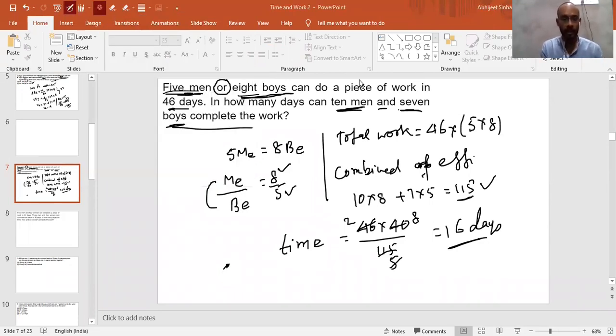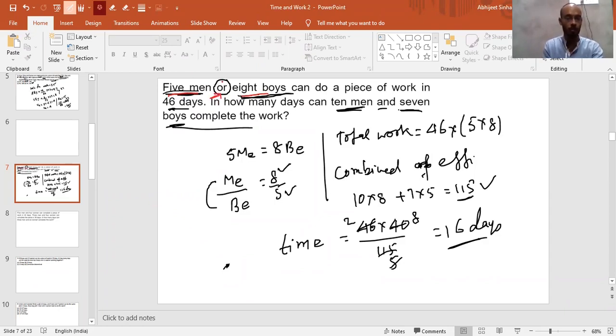Sir, how does the total work come? Okay, very good. Let me explain further. As we know, the efficiency of 5 men or 8 boys is the same. From where do we come to know? From this word, "or".